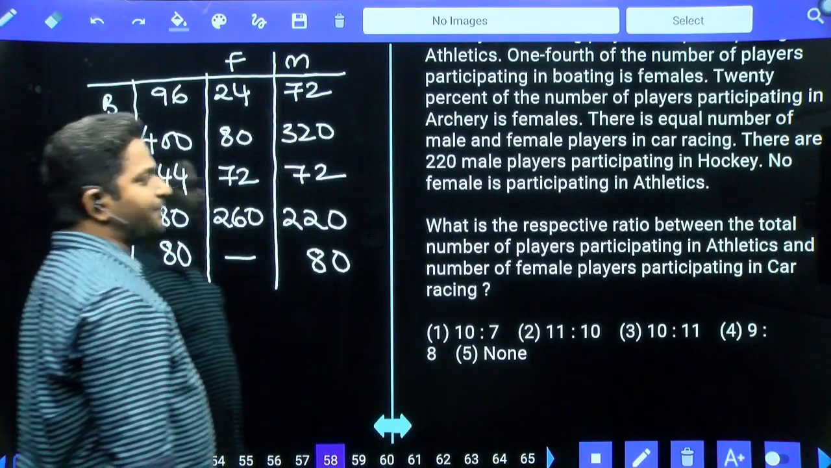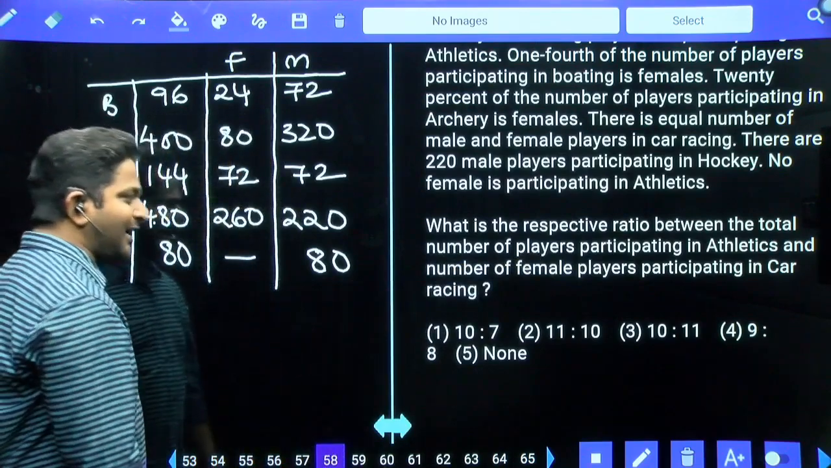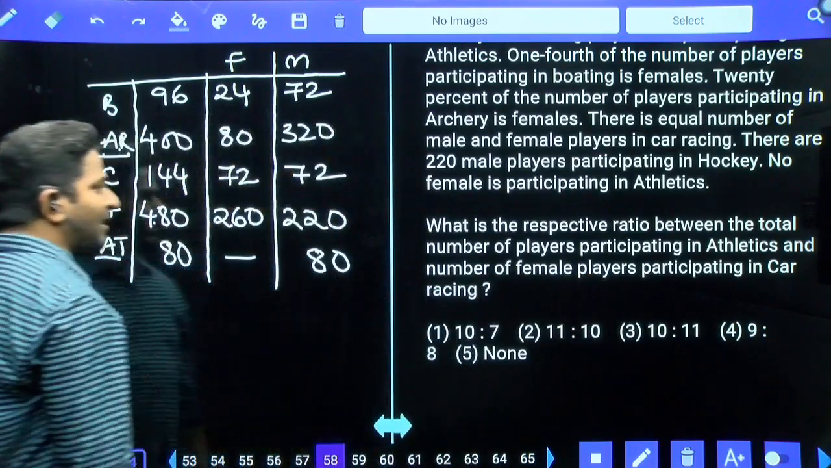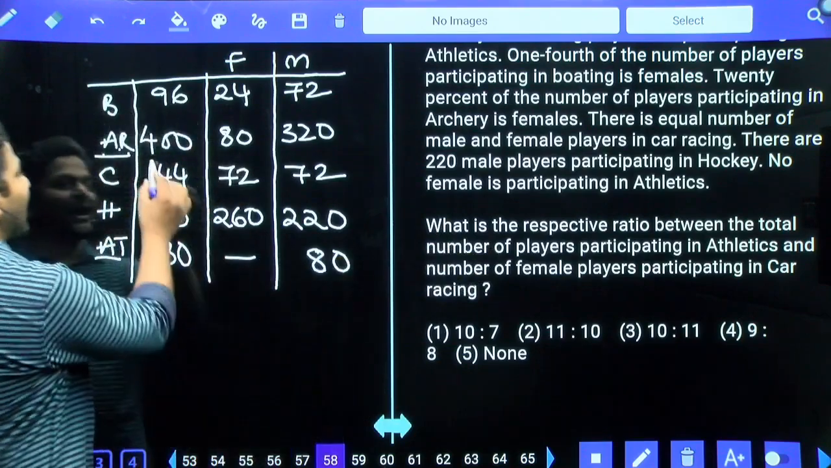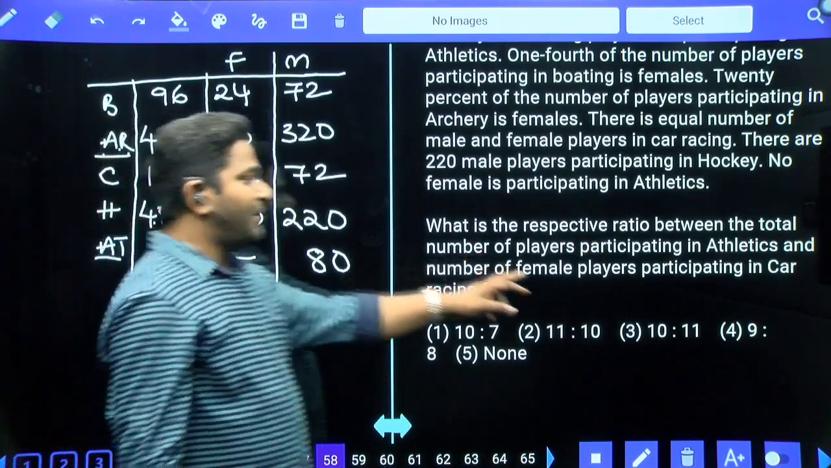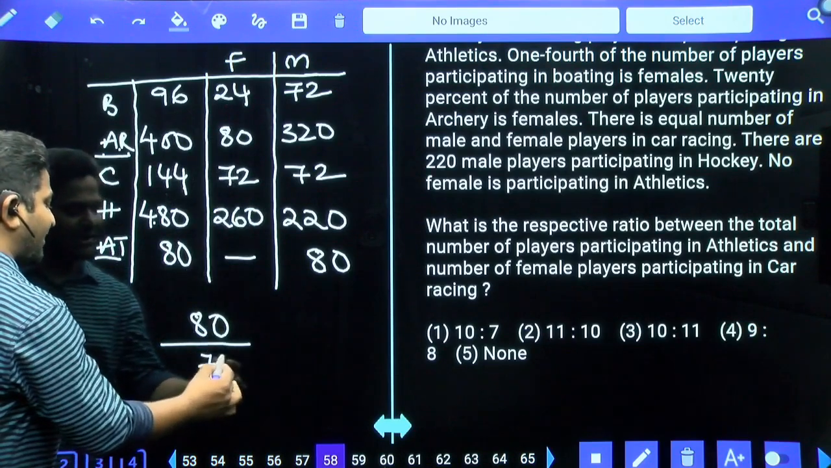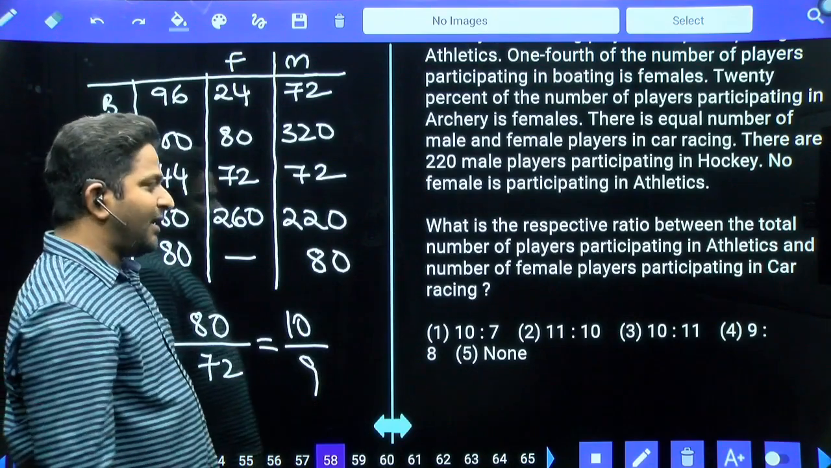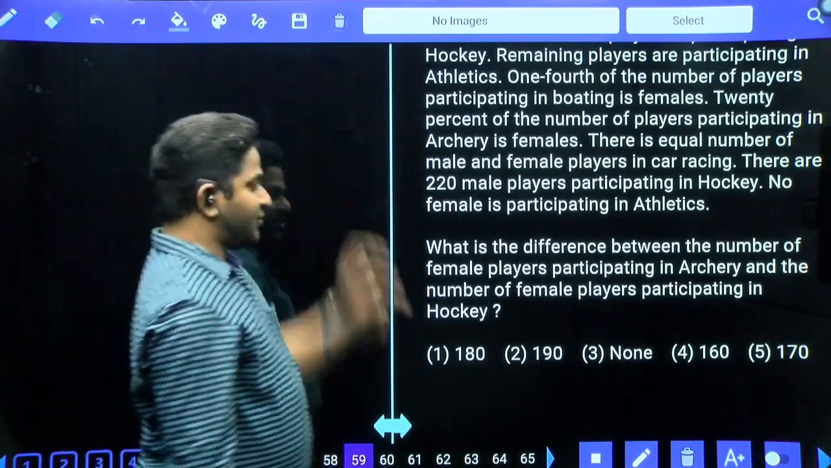What is the respective ratio between total number of players participating in athletics and number of female players participating in car racing? Athletics we have 80 and ratio A is to B or A by B. Female participants in car racing. In car racing, female participants are 72. 8, 10 times here, 8, 9 times here. 10 by 9, 10 is to 9. Answer is none of this, fifth option. Next.